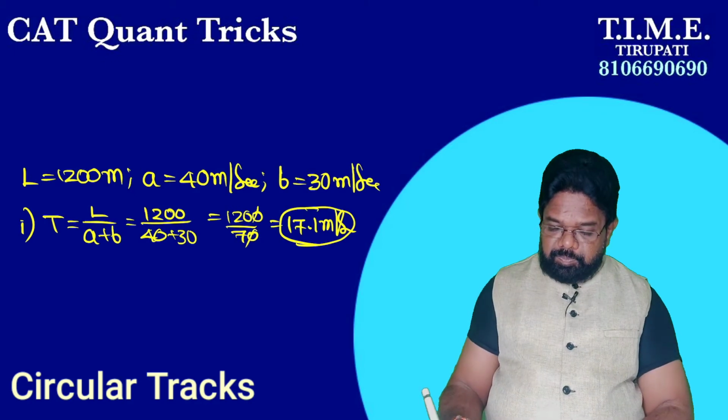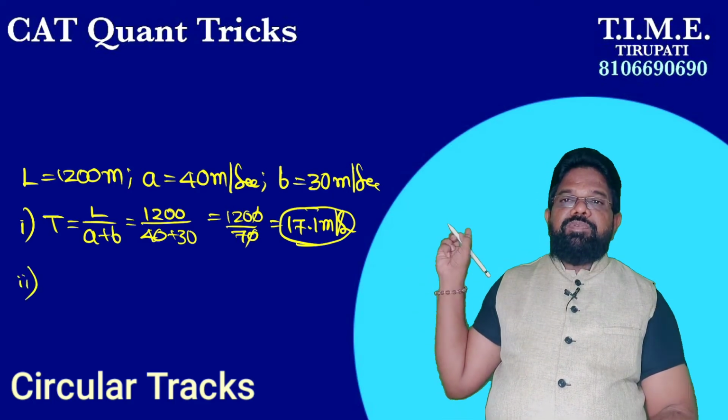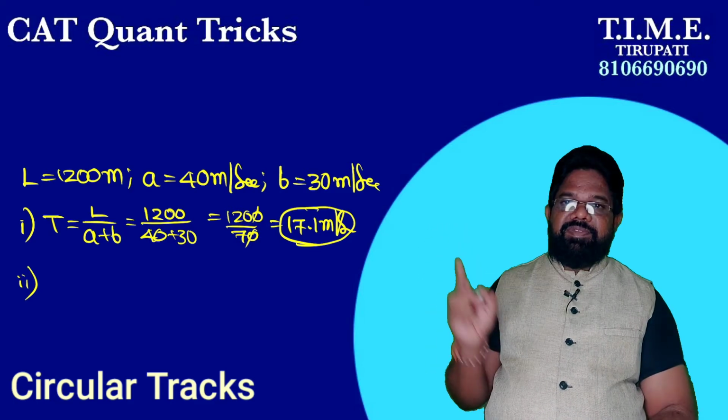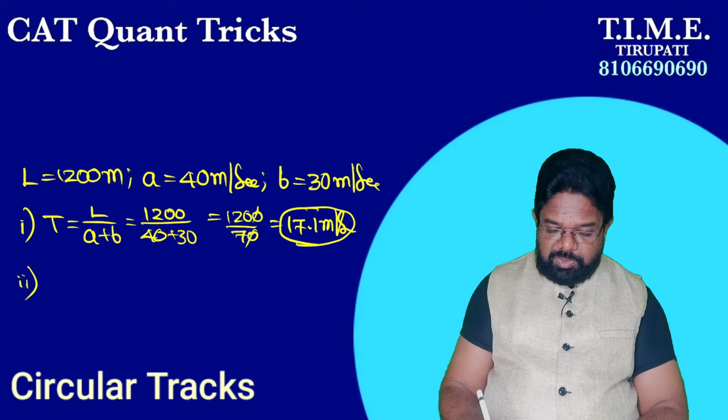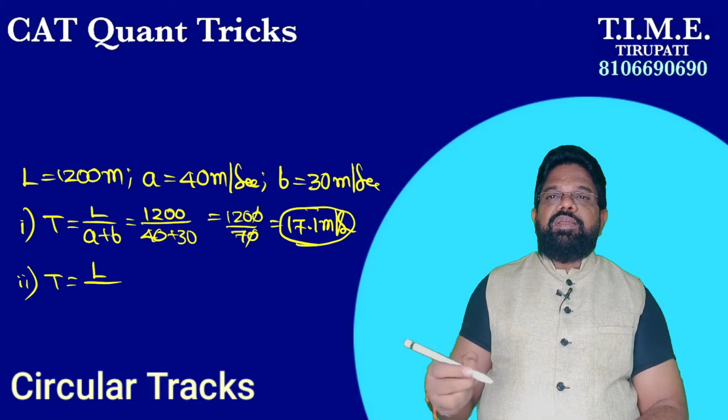Now, the second question: time taken to meet first time ever if they are running in the same direction. What is the time here? Distance by relative speed, where distance is the length of the track. What is the relative speed if they are running in the same direction?